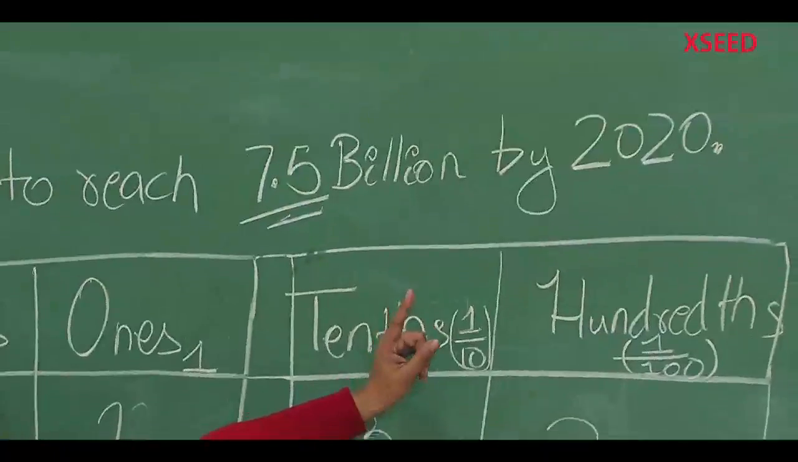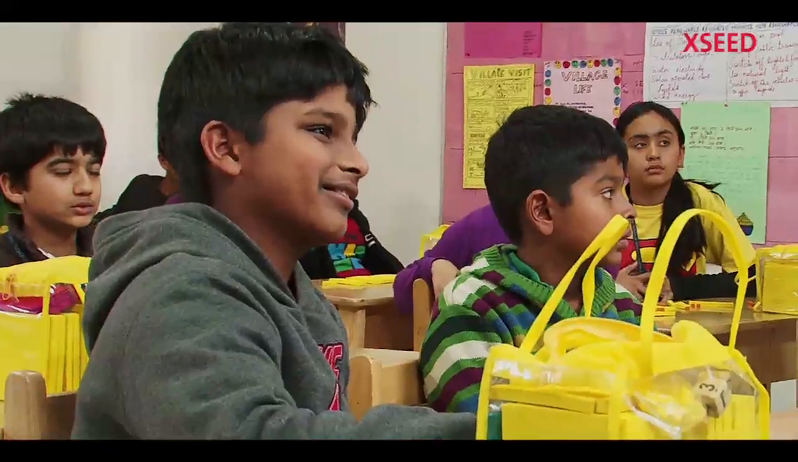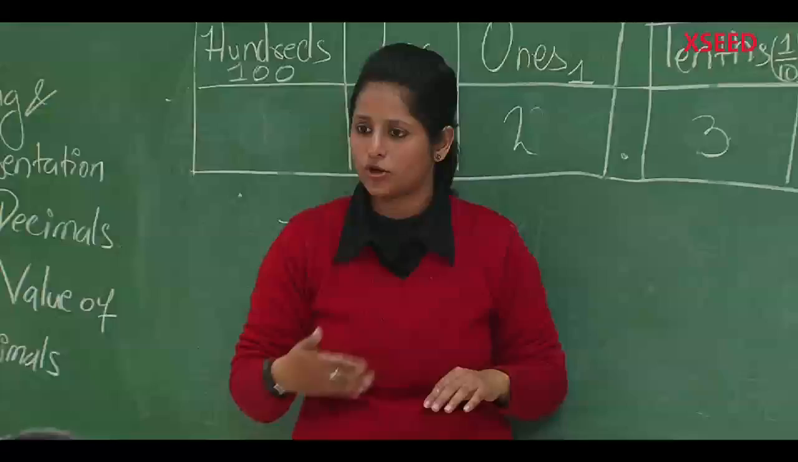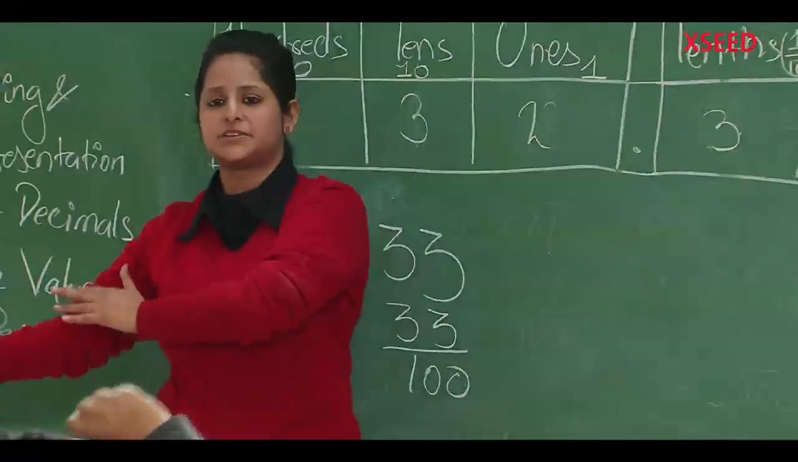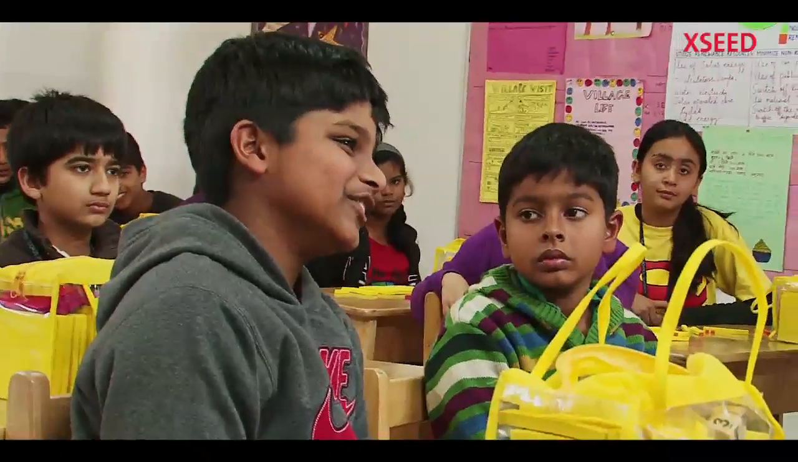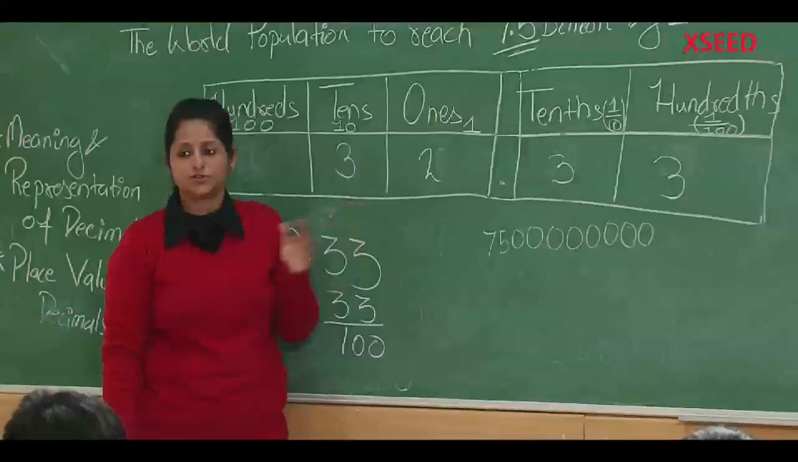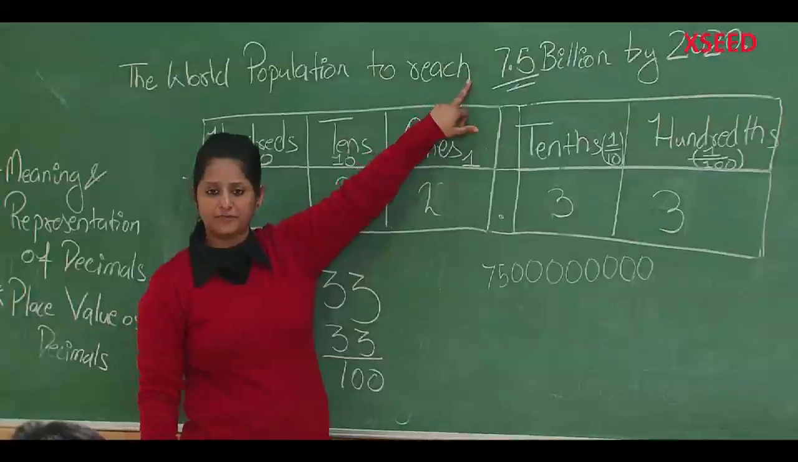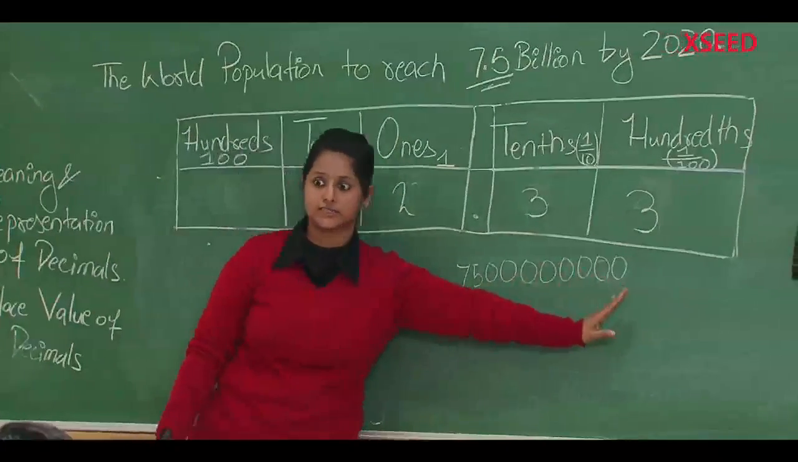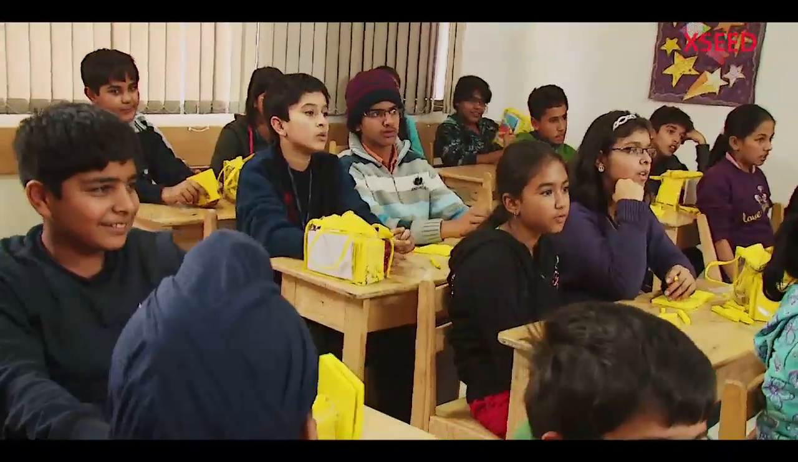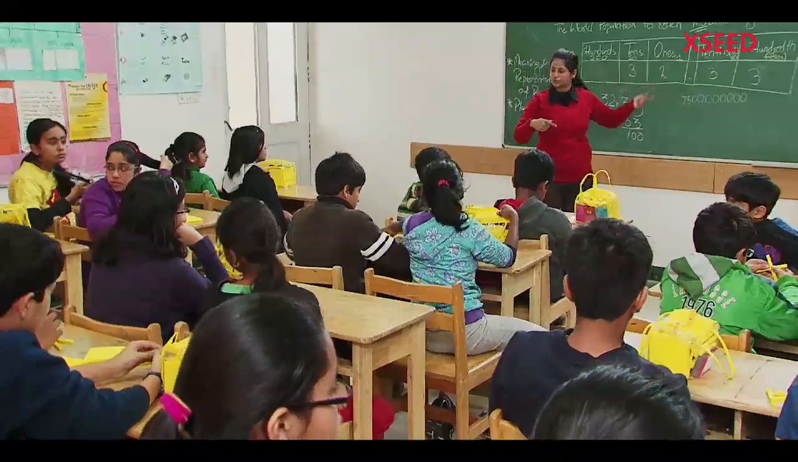Okay. Now suppose we have to write 7.5 billion in figures. So how many zeros do we have to add after 75? Ma'am, 8 zeros. 8 zeros. So do you see how big the figure is? Okay, so what is more convenient? 7.5 billion or writing it all out? 7.5 billion. Why do you think we use decimals?